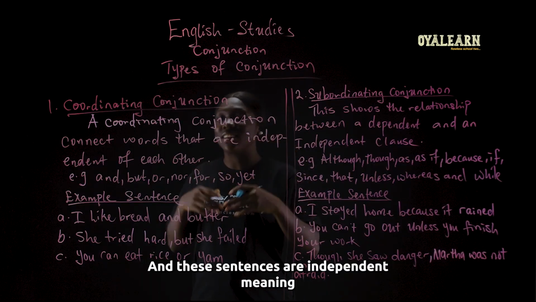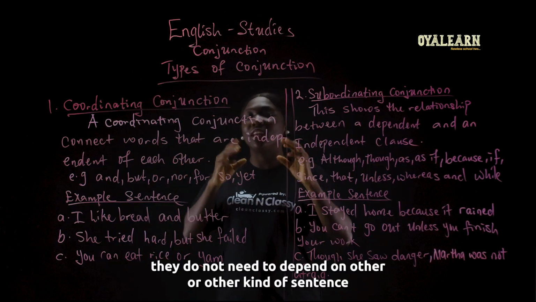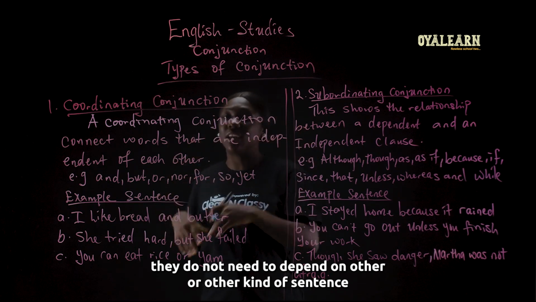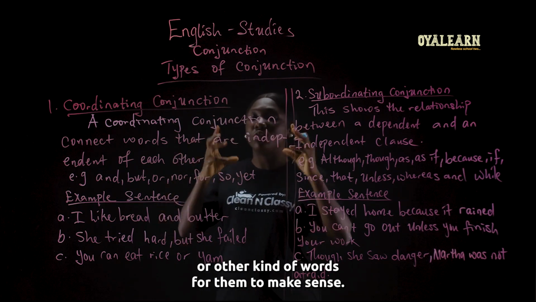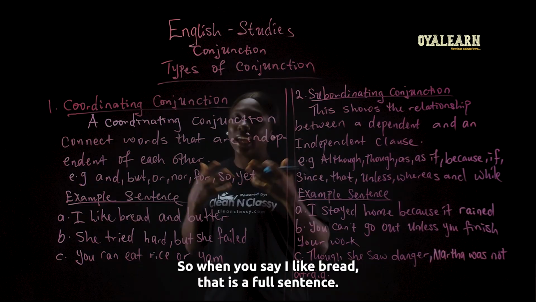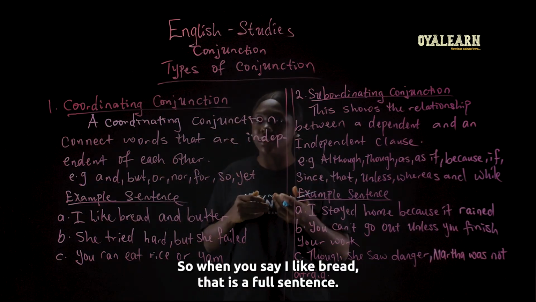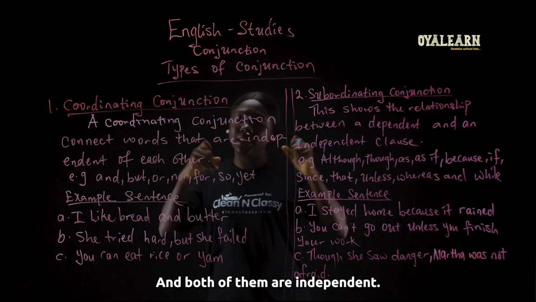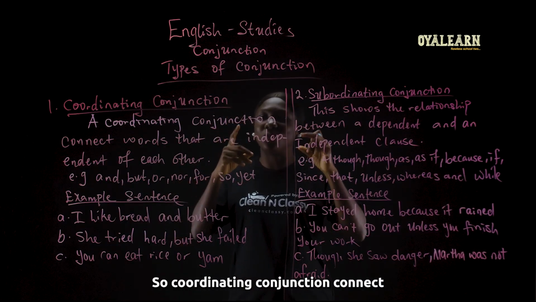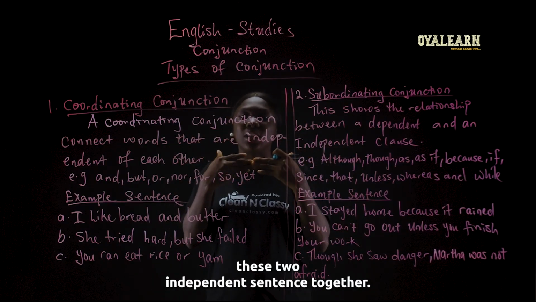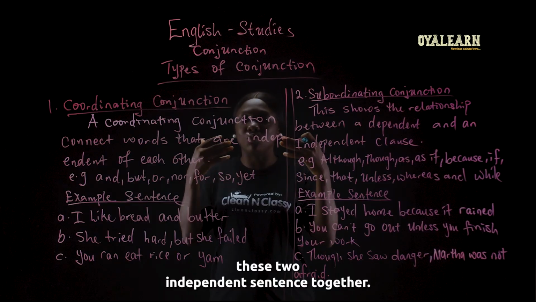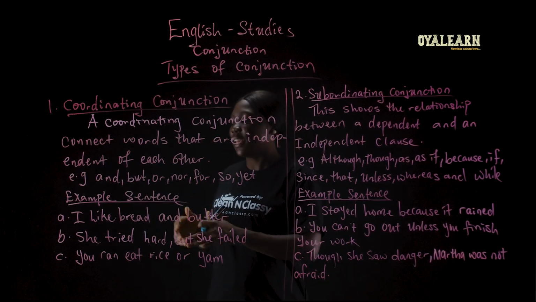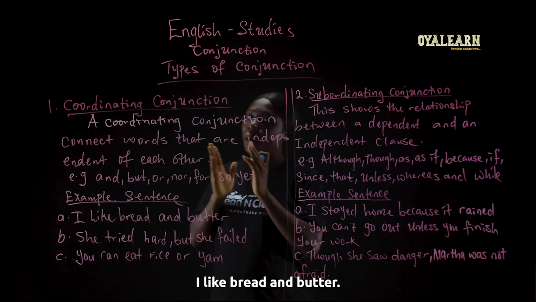And these sentences are independent, meaning they do not need to depend on other kinds of sentences or words for them to make sense. So when you say "I like bread," that is a full sentence. "I like butter," that is a full sentence, and both of them are independent. So a coordinating conjunction connects these two independent sentences together. That is why our first example sentence says, "I like bread and butter."